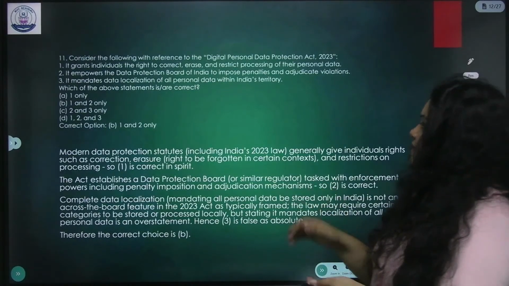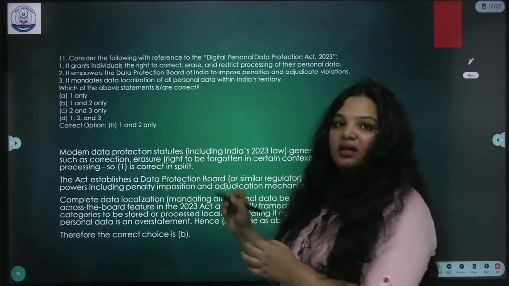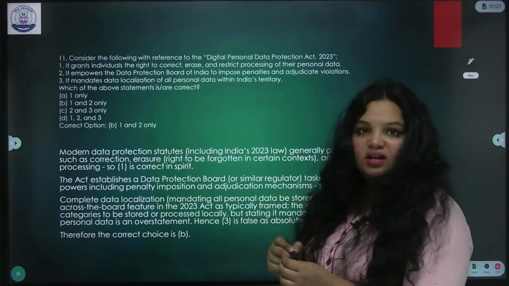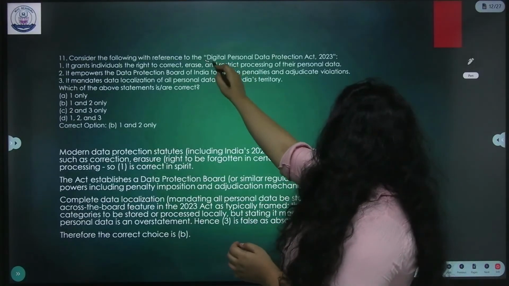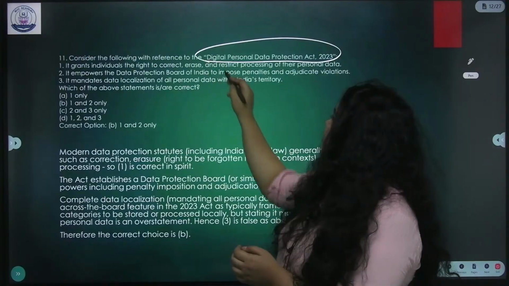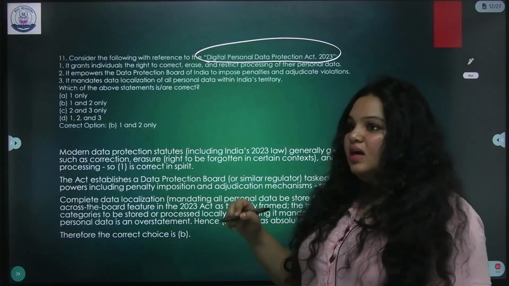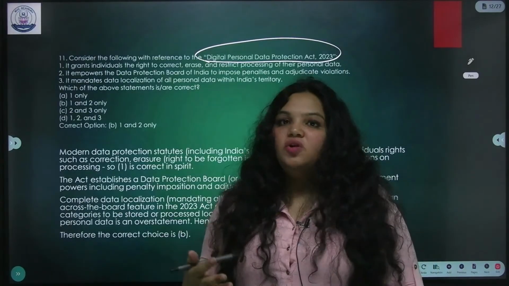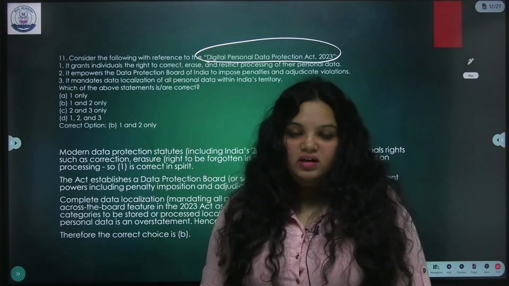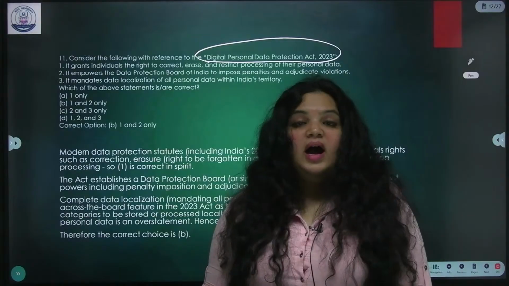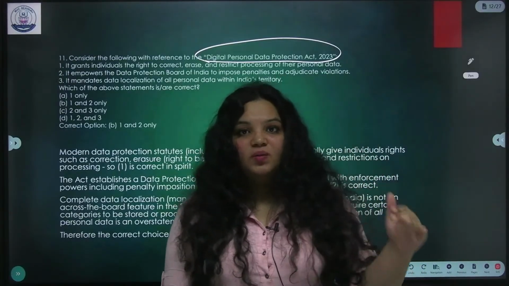Now, this is another thing. This is one act that I've covered almost every other day in my classes. Digital Personal Data Protection Act 2023. It's very important because of the nature of the importance of data in India and the importance of India's data to the world.